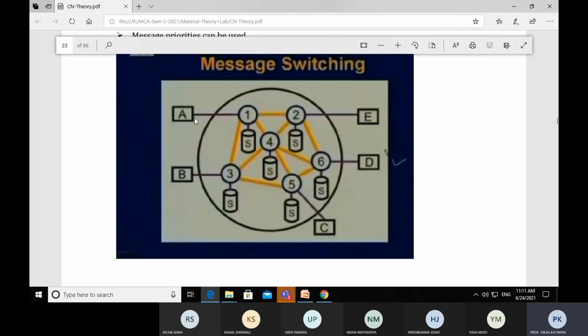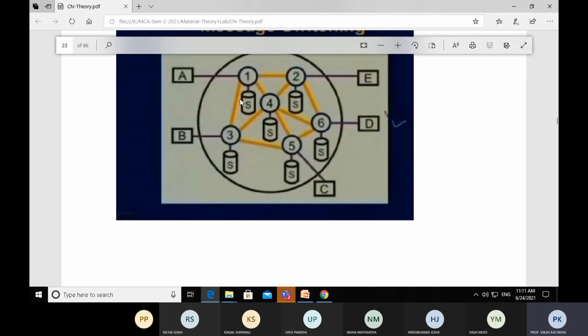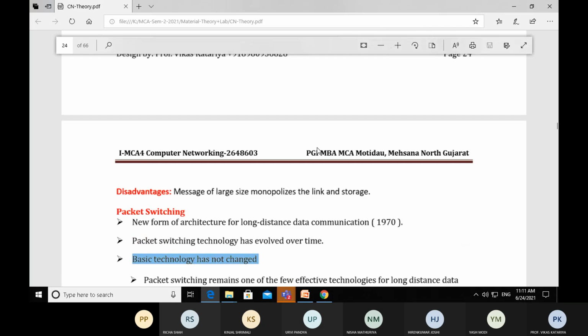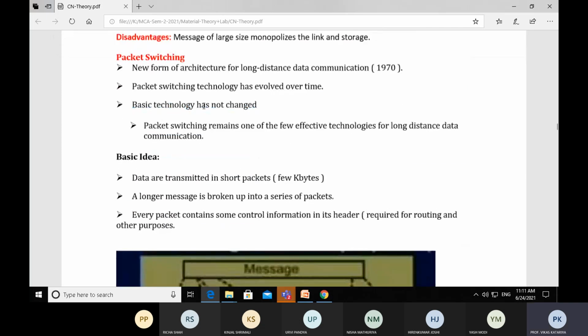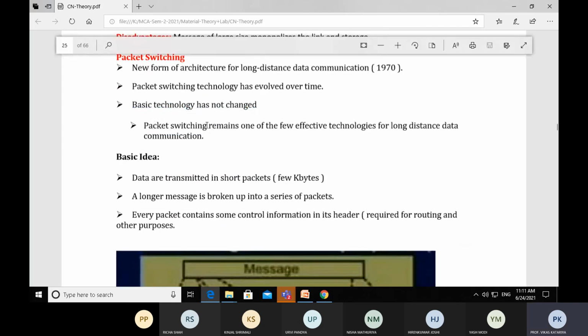So in packet switching, again, we have some workstations and some nodes connected to each other. Nodes are connected with high bandwidth lines, workstations are connected with low bandwidth lines, right? And every node has storage. This is the basic infrastructure that is not changed in the packet switching technique, but the mode of transmission of packets has changed. The basic technology has not changed. Packet switching remains one of the few effective technologies for long distance data communication.